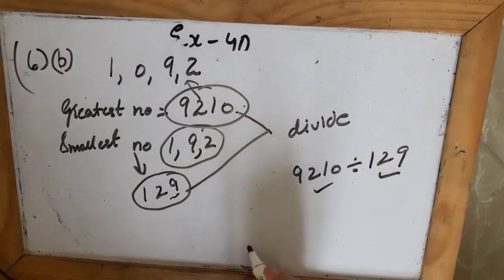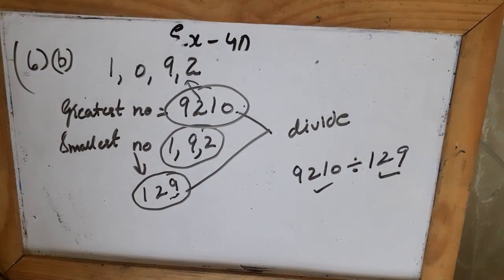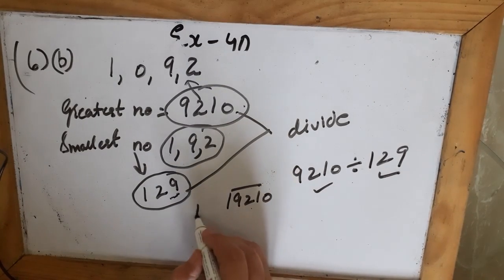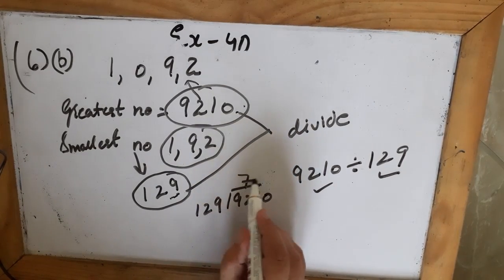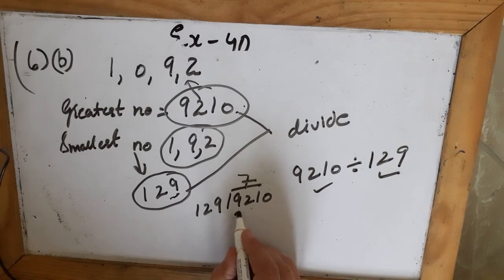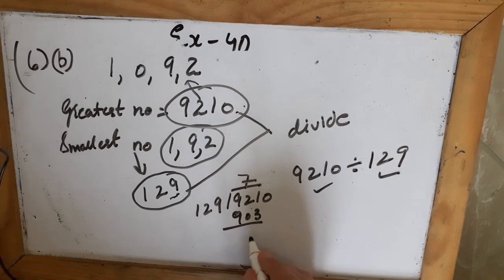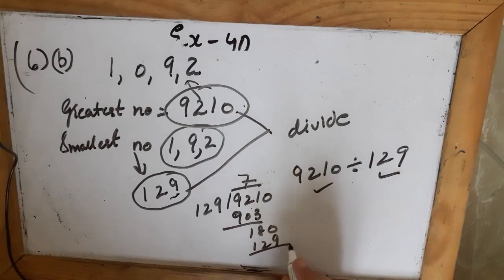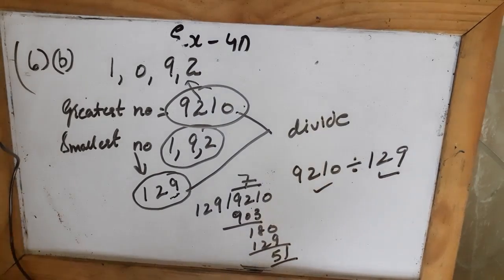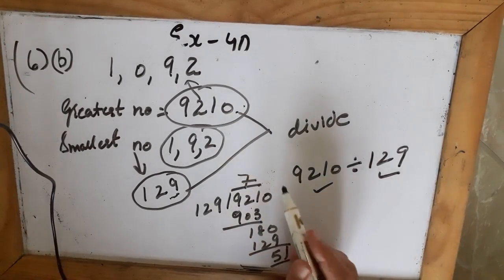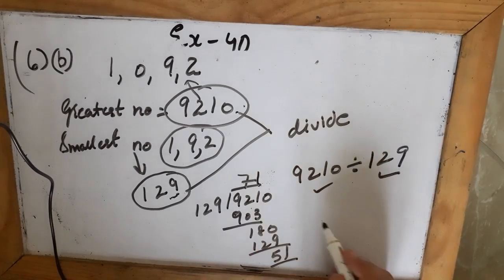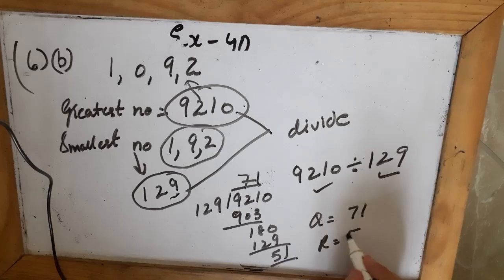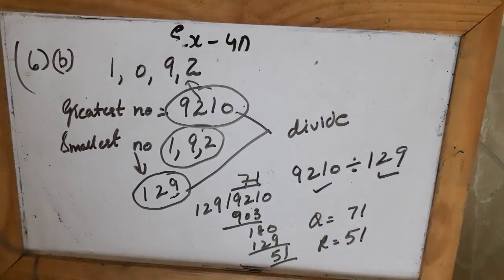So when you divide, 9210 you divide by 129. By now you must have learned how to divide the bigger numbers. So what they are asking you is to find the quotient. The quotient is 71, and what is the remainder? The remainder is 51.